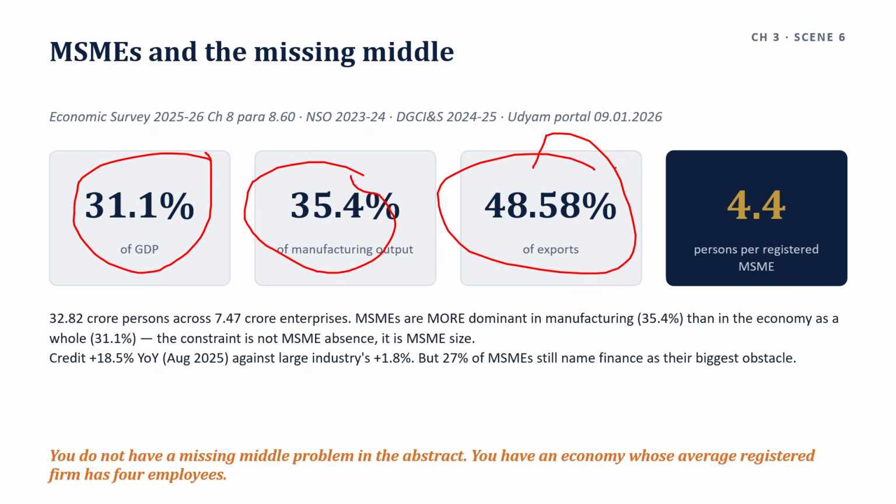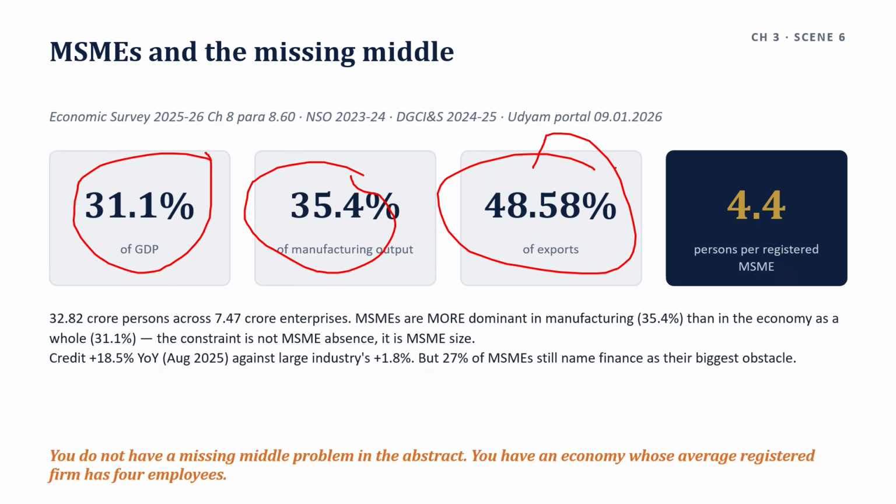32.82 crore persons across 7.47 crore enterprises is about 4.4 persons per enterprise. That is the average Indian registered MSME, a firm of 4 or 5 people. Every argument in this scene about scale, credit access, certification, and export capability follows from that one ratio. You do not have a missing middle problem in the abstract. You have an economy whose average registered firm employs between 4 and 5 people.